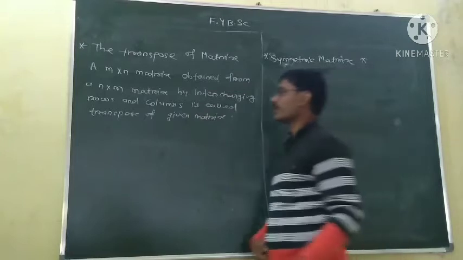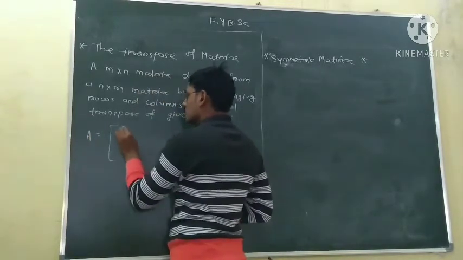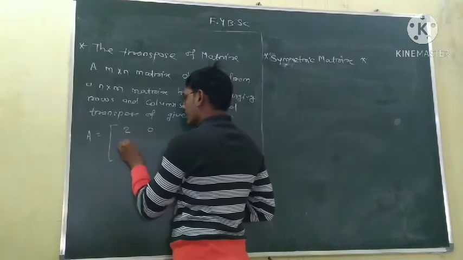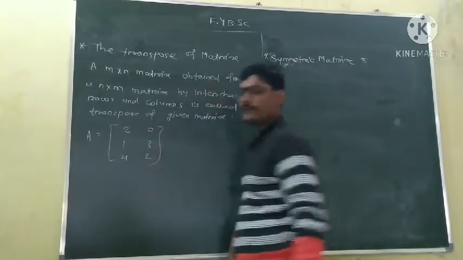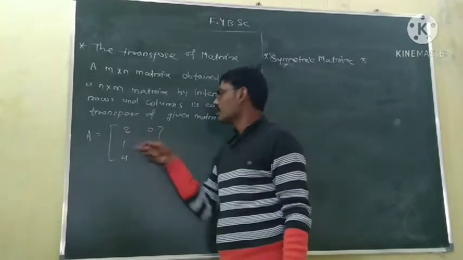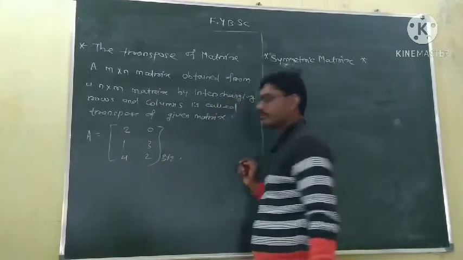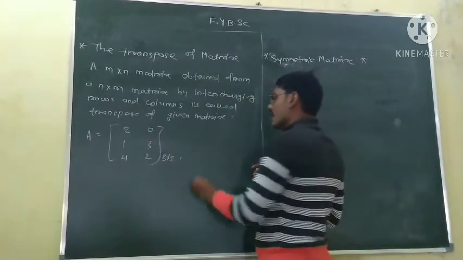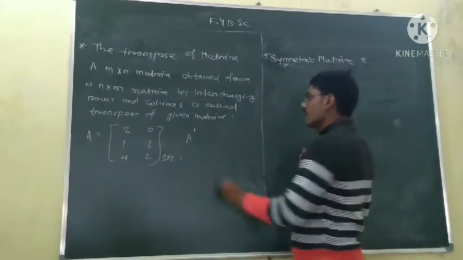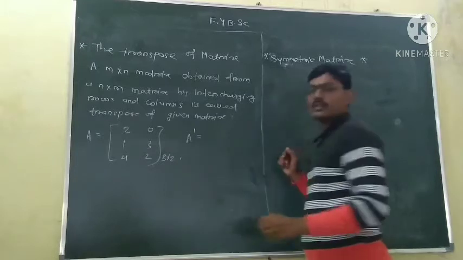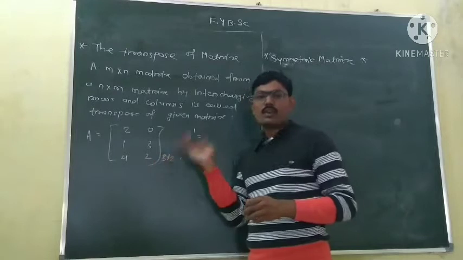For example, we are given matrix A equal to 2, 0, 1, 3 and 4, 2. This matrix has 3 rows and 2 columns, so the order of the matrix is 3 by 2. The transpose of matrix A, A dash, we get by just interchanging row to column and column to row.